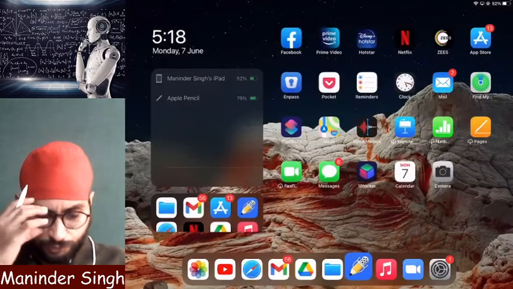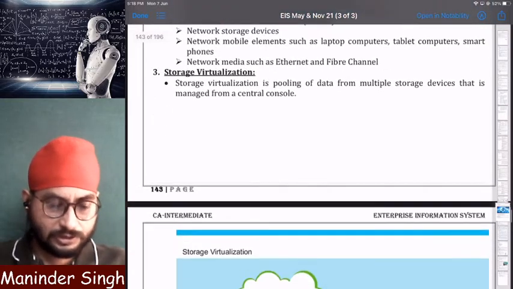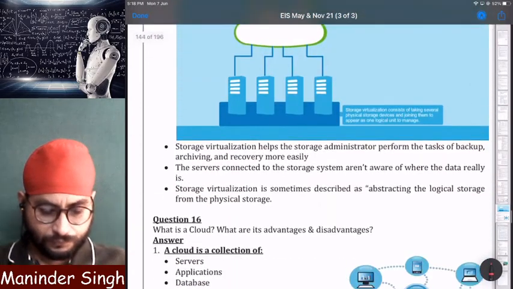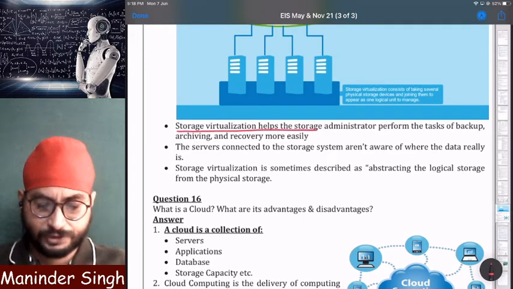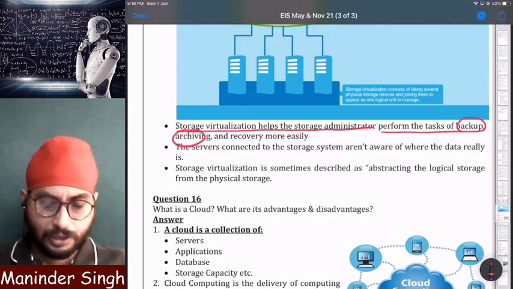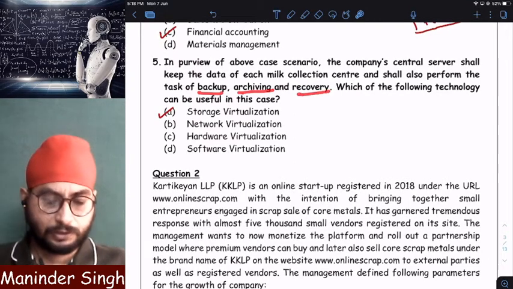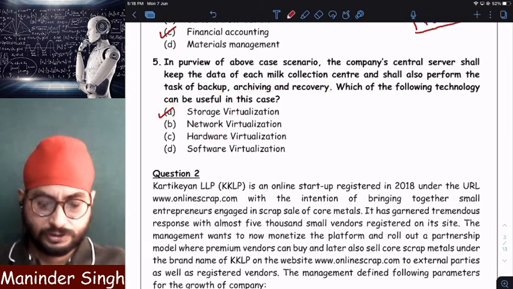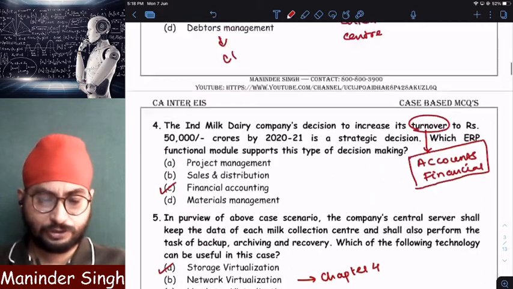If you get confused, what you can do, here I have opened, see. This is our material what you have discussed in class. Storage virtualization. See here. Storage virtualization helps the storage administrator perform what? The task of backup, archiving and recovery. Same thing they asked, right? Backup, archiving, recovery is a part of which virtualization? Storage virtualization. This question is from chapter 4. Clear? Chapter 4, virtualization concept.